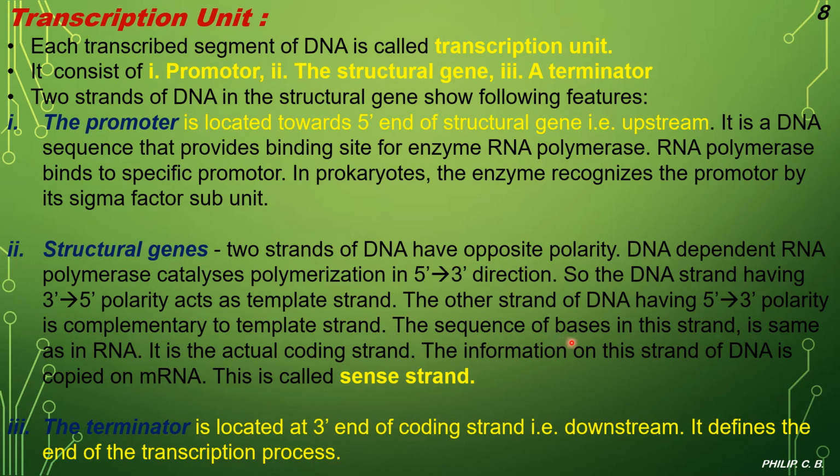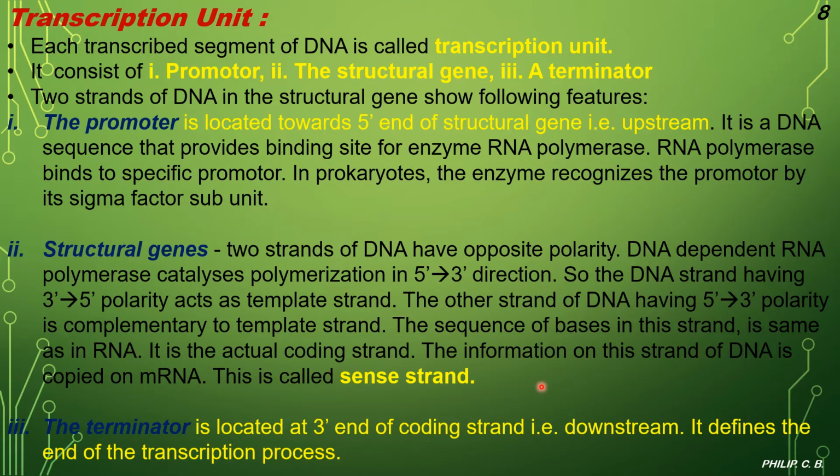The sequence of bases in this strand is the same as in RNA. So the information on this strand of DNA is copied onto the mRNA. This is called the sense strand. Now you can understand the process from DNA to mRNA formation by transcription.